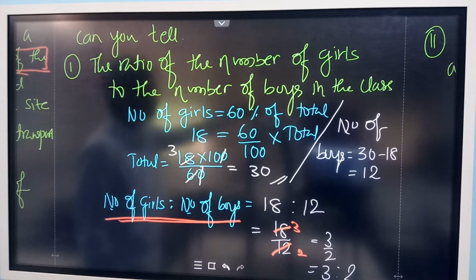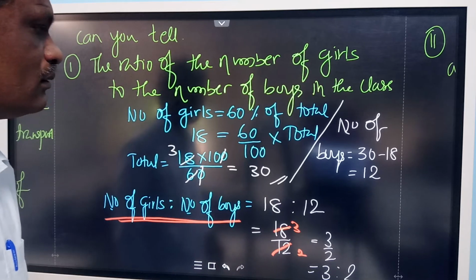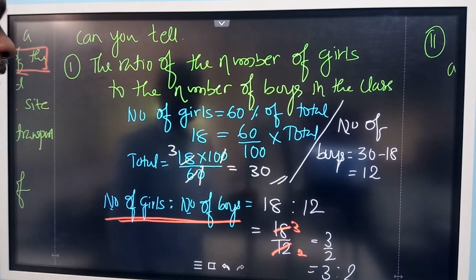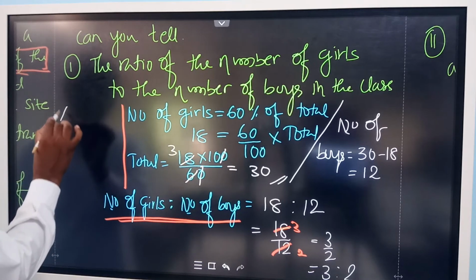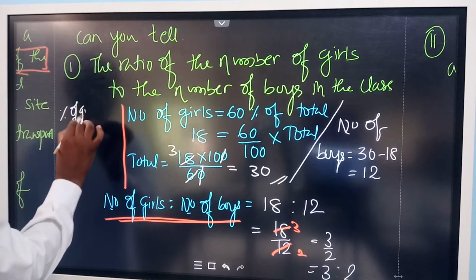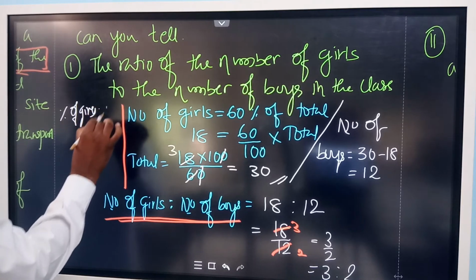Sir, we can also do it by taking the ratio 60 is to 40. Sir, 60 is to 40. See, there is another method, that is, compare the percentages. Percentage of girls is to percentage of boys.